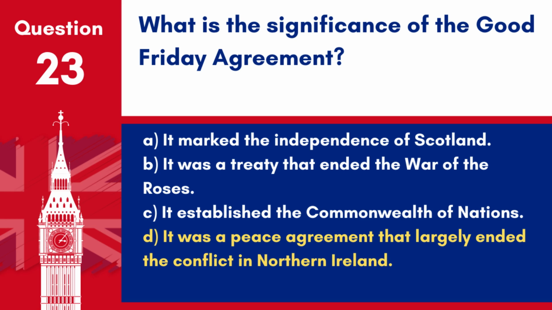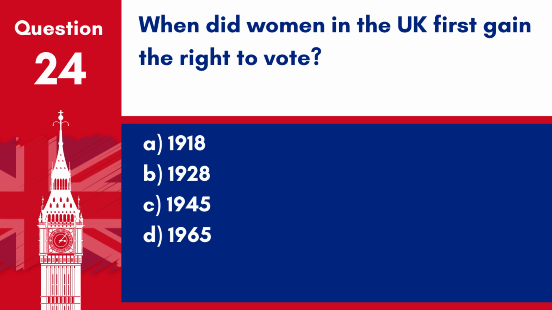Answer: D. It was a peace agreement that largely ended the conflict in Northern Ireland. The Good Friday Agreement, signed in 1998, helped to bring an end to the period of violence known as the Troubles. Question 24. When did women in the UK first gain the right to vote?